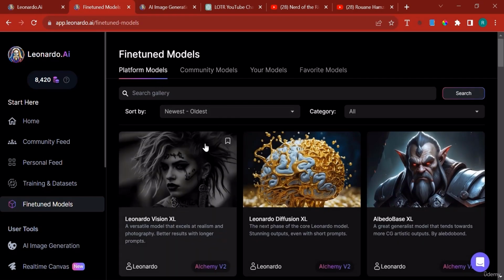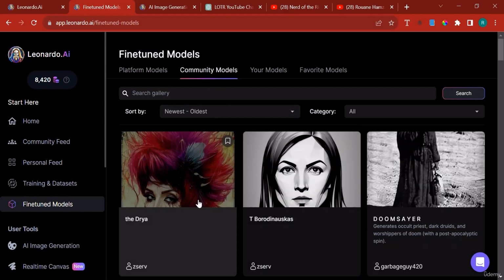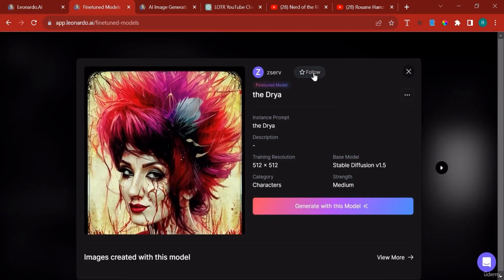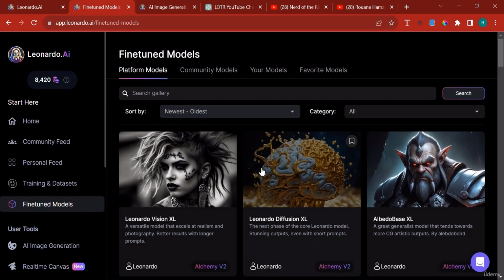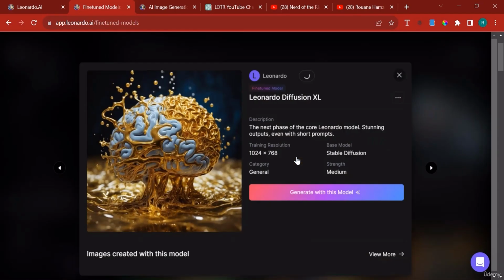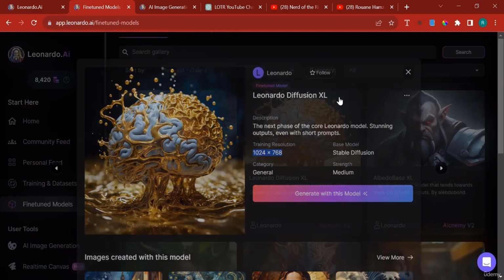And by the way, you can also make a model a favorite. For example, if you like a specific model, you could just click it and give it a like, almost like you're going to like something on Facebook. You can just follow it and it will become a follow. Then you can go and find it in the list of follows. I'm just going to unfollow because I don't like this model here. So if you want to know the size at which a model is trained, select that model. For example, if it's Leonardo Diffusion, this model was trained at a size of 1024 by 768.